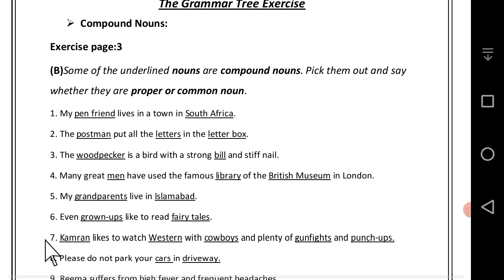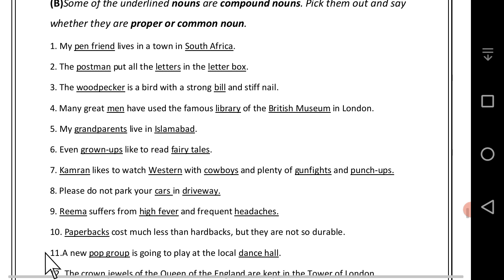7. Kamran likes to watch Western with cowboys and plenty of gunfires and punch-ups. In this sentence, just Kamran is proper noun. Kamran is proper noun, and also the remaining of all the compound nouns are the common noun. 8. Please do not park your car in driveway. Cars and driveway are the common noun.